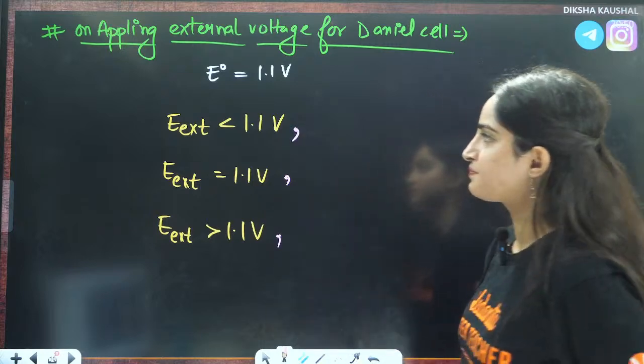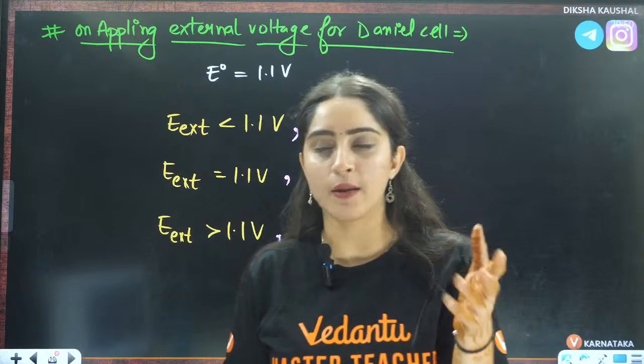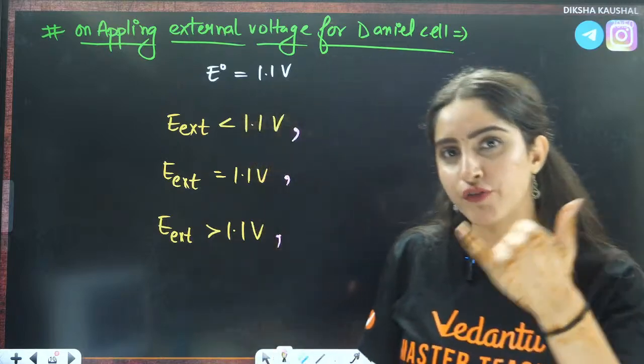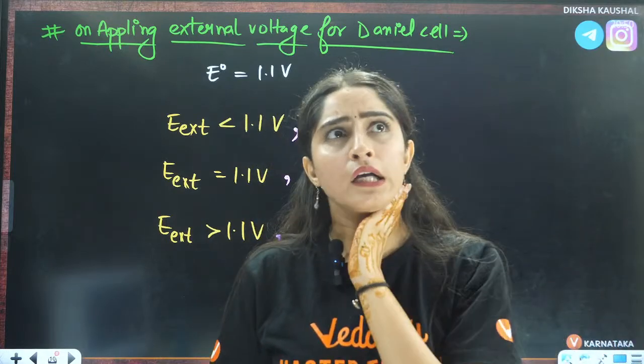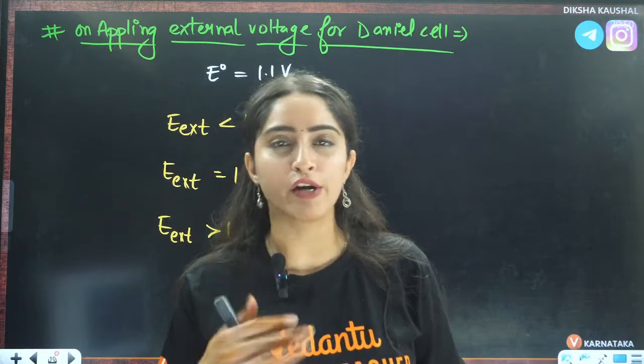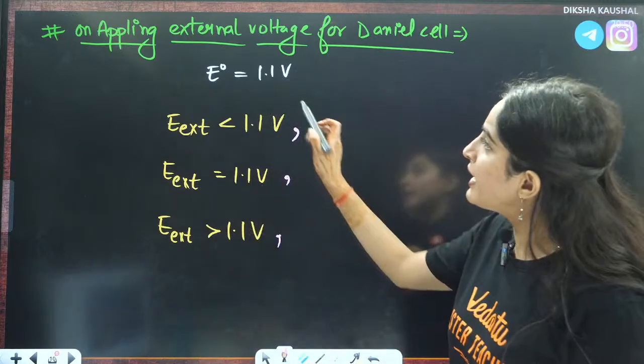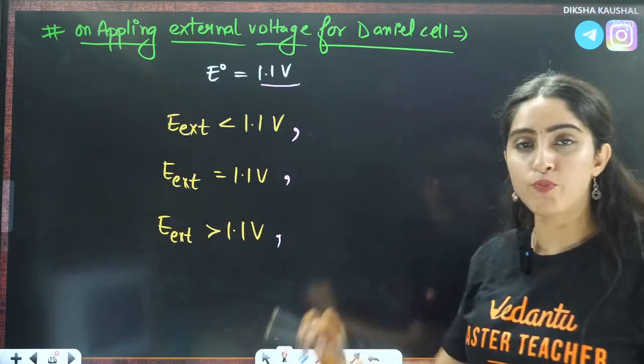Okay, everybody. For example, you want to do something in your life, you are convincing your friend for a party, right? Now, 2-3 things can happen. Your friend's convincing power is 1.1.